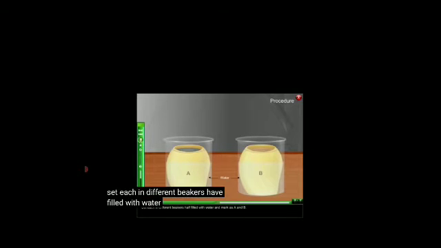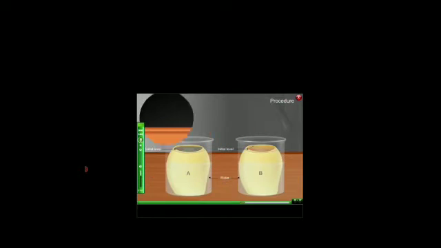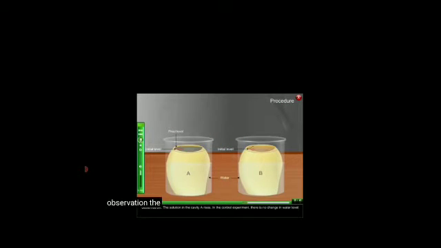Set each in different beakers filled with water, marked A and B. Mark the initial level of solution or water in the cavity in both by inserting pins, and leave them undisturbed for 2 to 3 hours. After 2 to 3 hours, what happens? The level of the solution in cavity A rises. In the control experiment, there is no change in water, that is in B there is no change.